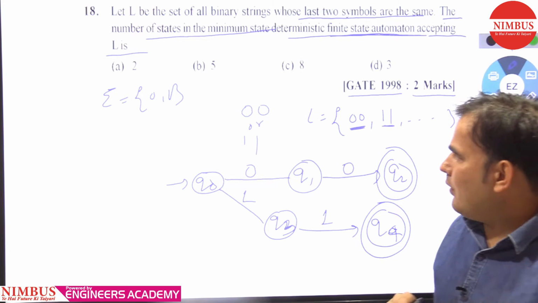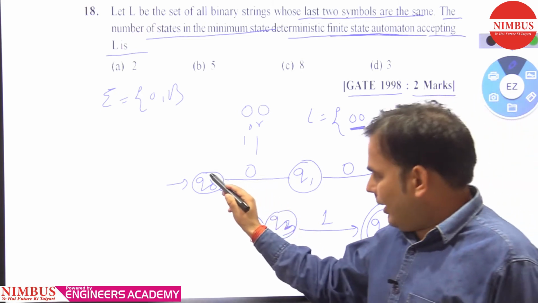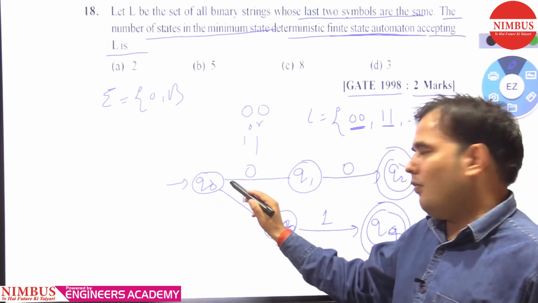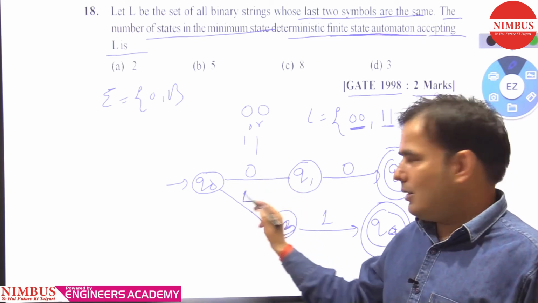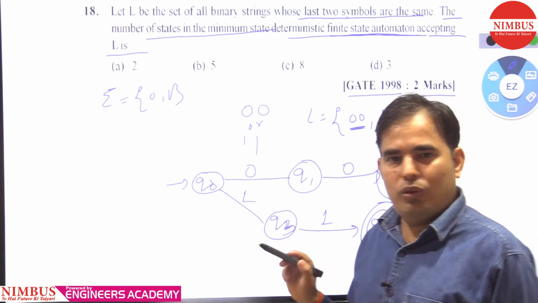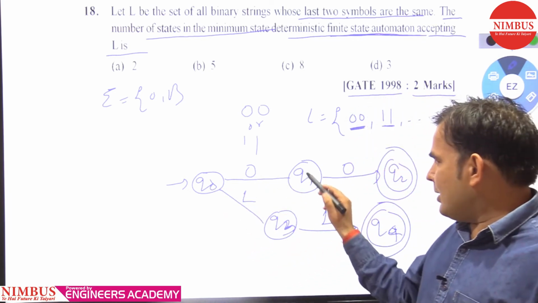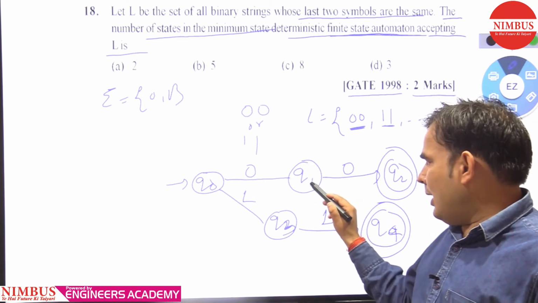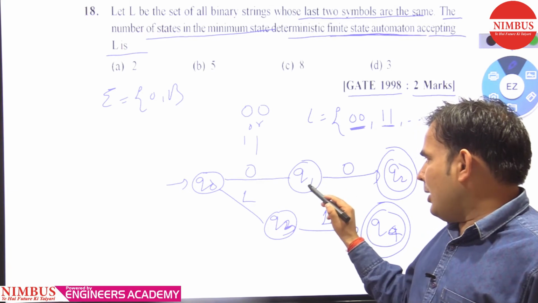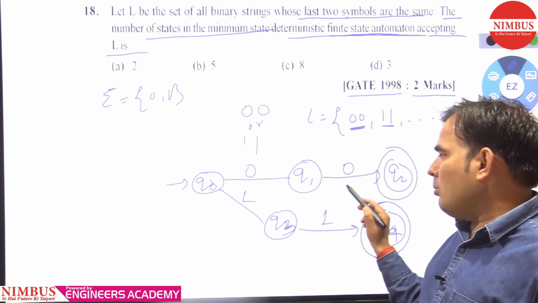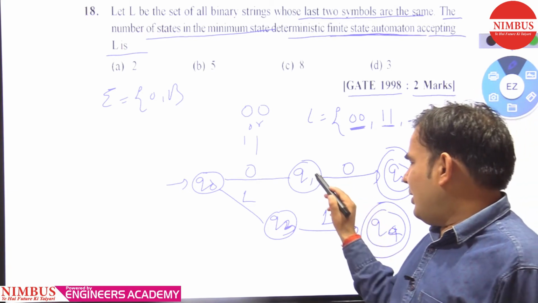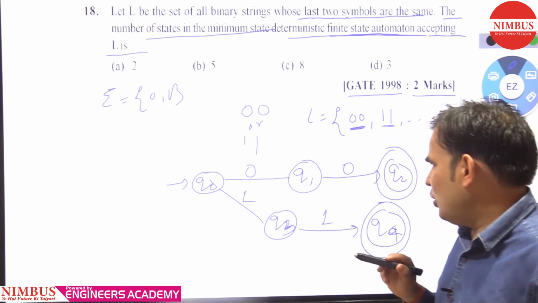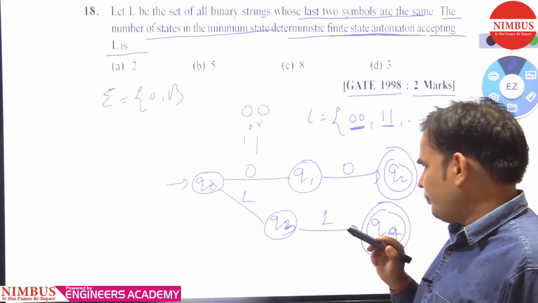In state Q naught we give a move on 0, and we also give a move on 1. But for Q1, we give a move on 0, but on 1 Q1 does not have any move.